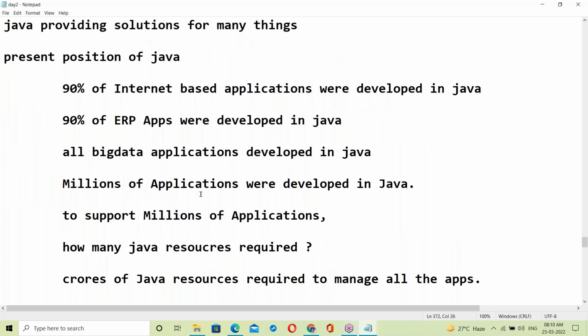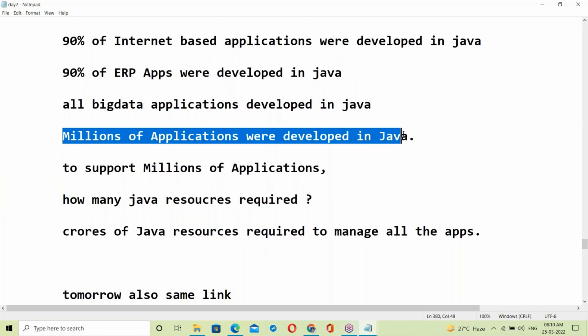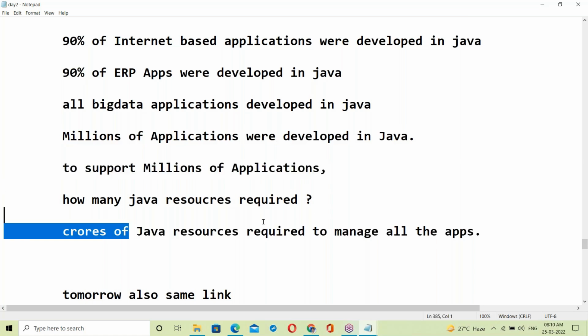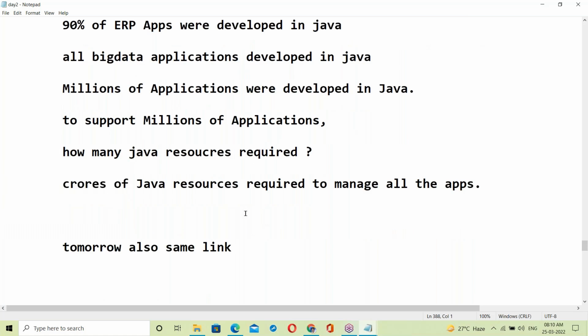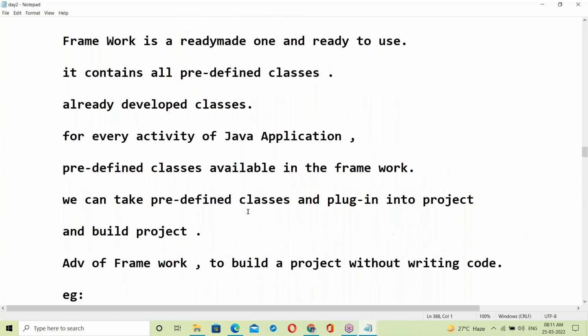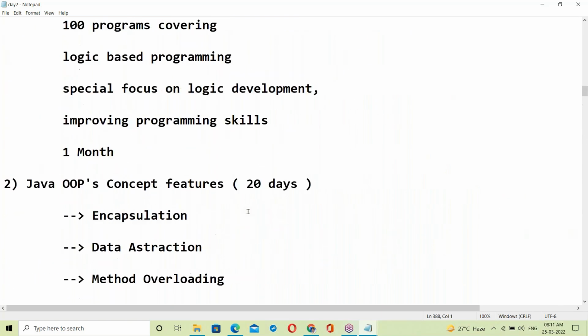Millions of applications were developed in Java, and to support them, crores of resources are required. There is a lot of requirement in Java, and still a shortage of employees. The industry is unable to find Java resources. Most of the companies are taking trained freshers who completed Java. So this is the complete Java history.